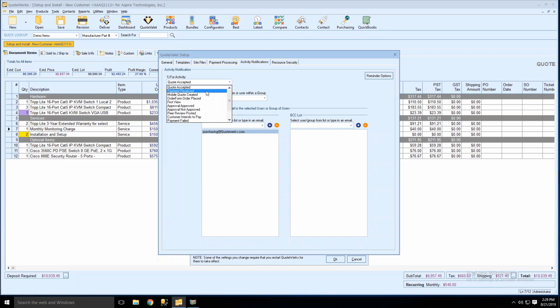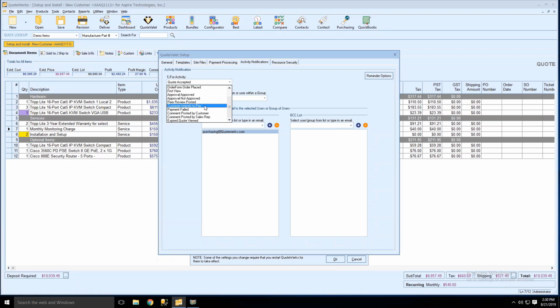So you'll be able to do it when the payment's received, when the quote's accepted, obviously, when there's been a mobile quote created in Quote Valet Mobile, an order form order placed. For the first view, when a document's been approved, when a document's not been approved, that's a useful one as well. When a peer review's been posted, when a customer intends to pay, this is one of the newer ones where basically if you're allowing the customer to pay with maybe one of the custom payment options or a wire transfer or something that's not credit card or ACH, when they fill out that option, you'll actually be able to notify which option they selected and who that notification is going to go to.